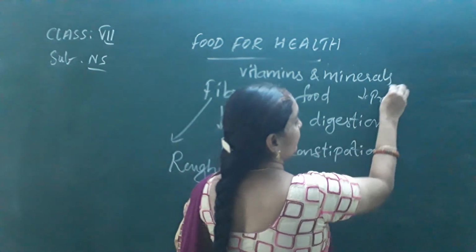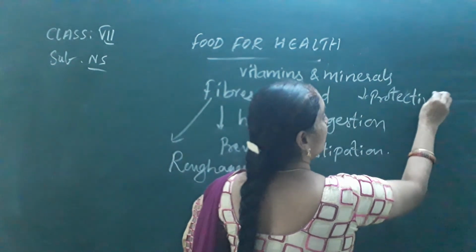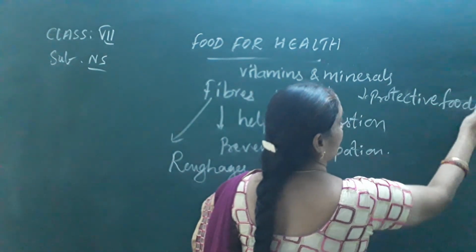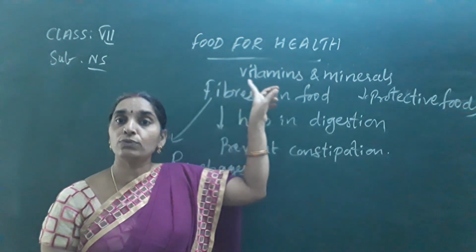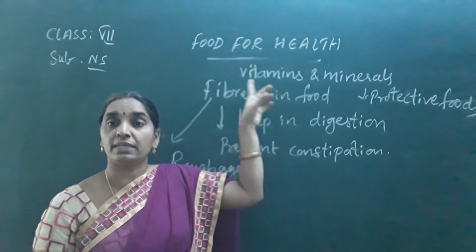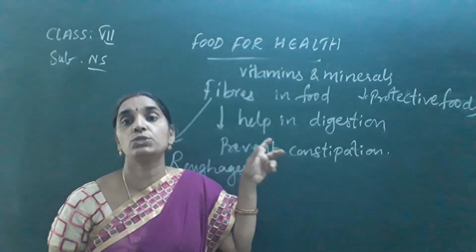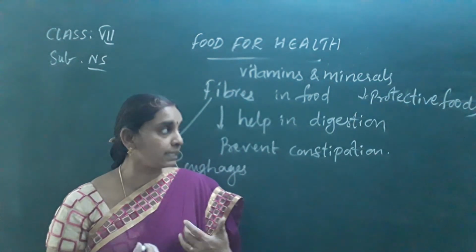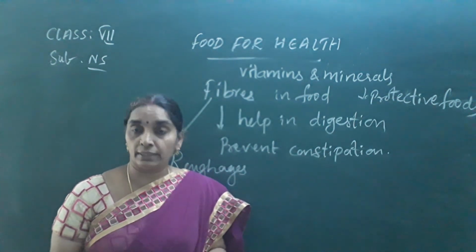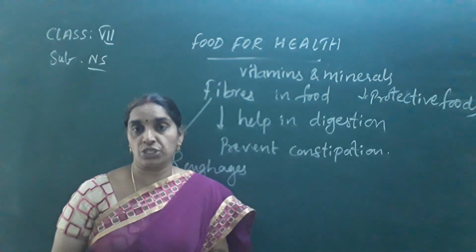They protect us from various diseases and cause disease resistance in our body, and hence they are called protective foods. They are mainly present in fruits, vegetables and green leafy vegetables, and they contain fiber in them, and so our elders say to take more of the greens in our diet to make ourselves free from constipation.